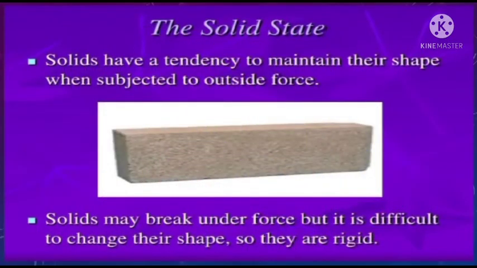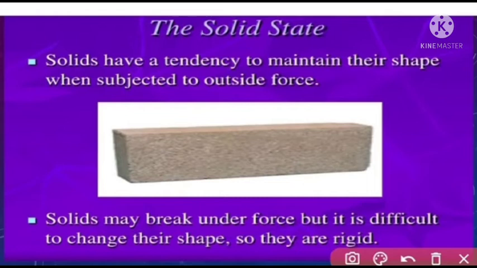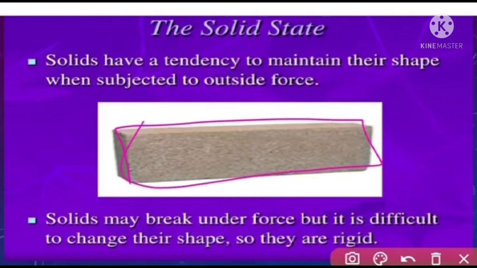First, the solid state. You know solids very well. Our planet and solar system are spheres of solid nature. Solids have the tendency to maintain their shape when subjected to outside force. Each and every solid has a different shape. This is one rock piece, which has a rectangular shape. Take one brick, it also has a rectangular shape.